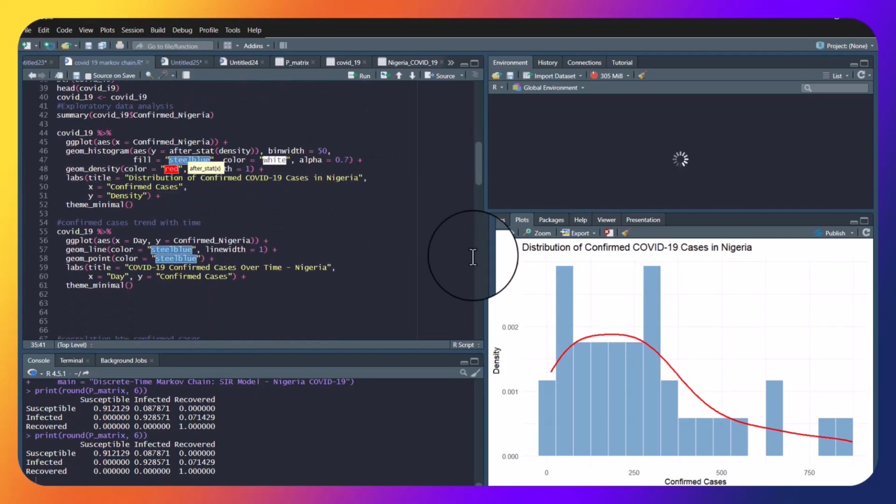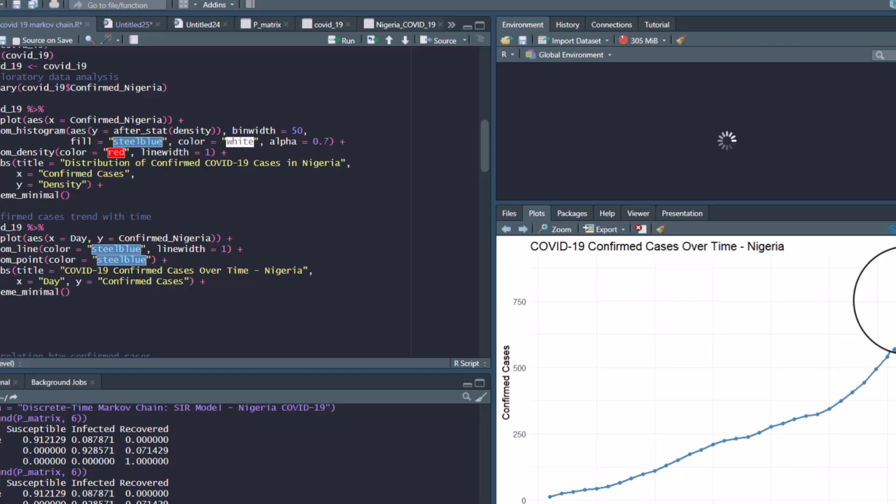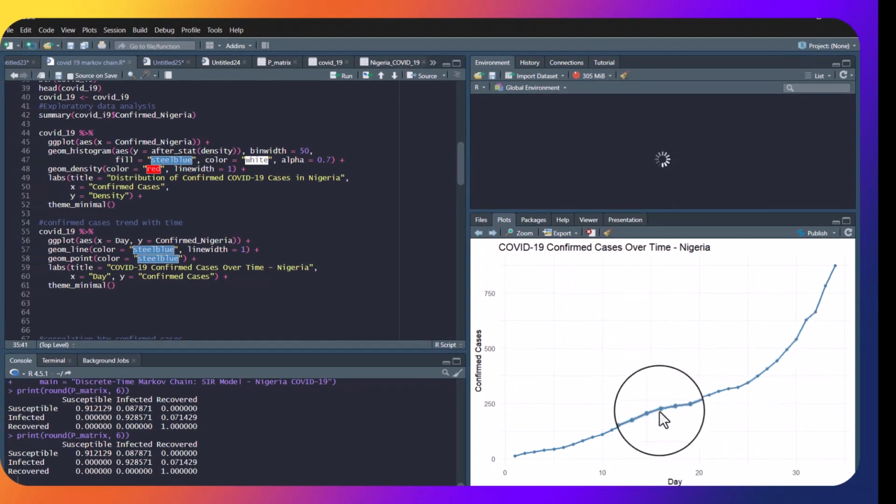Then I first of all got the trend to see how it looks. I went ahead to get the line chart to see the trend, and you can see it's an increasing rate of COVID-19 as time passes. There was not even a decline. It was increasing at a steady rate, and this is alarming basically.